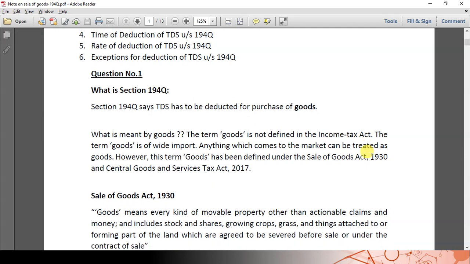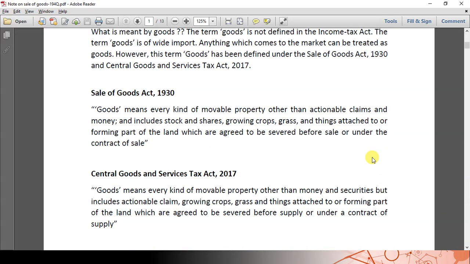So first let us go to the Sale of Goods Act 1930 definition of goods. The Sale of Goods Act 1930 says goods means every kind of movable property other than actionable claims and money. So all movable properties other than actionable claims and money are to be treated as goods. It includes stock, shares, growing crops, grass and things attached to or forming part of land.